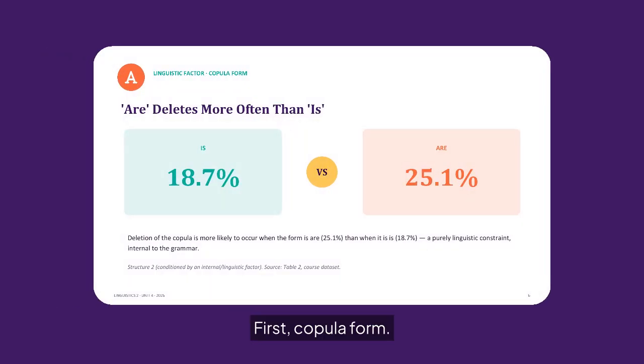First, copula form. The dataset shows that are is deleted more frequently than is, 25.1% compared with 18.7%. This difference reflects a purely internal grammatical constraint. The choice of copula form itself influences the likelihood that the verb will be omitted in casual speech.